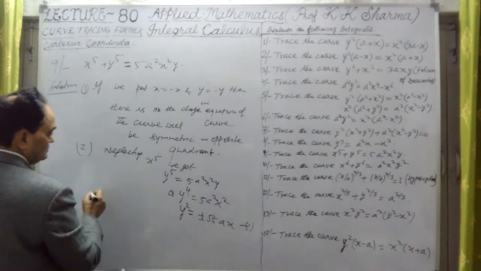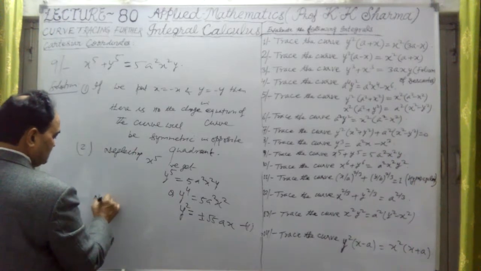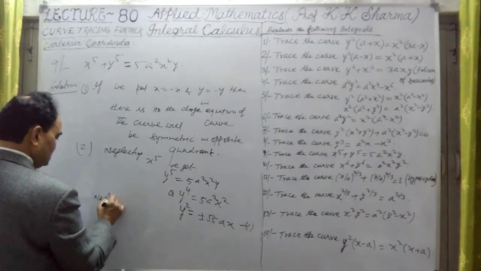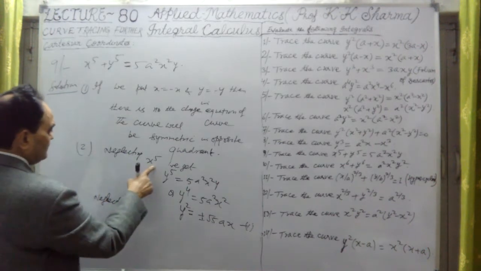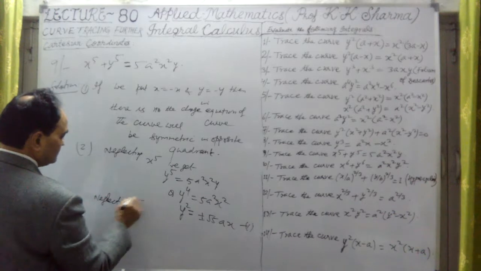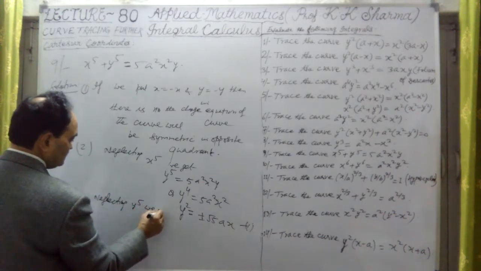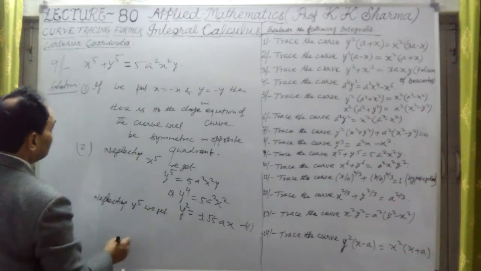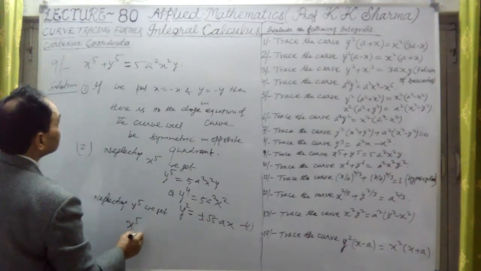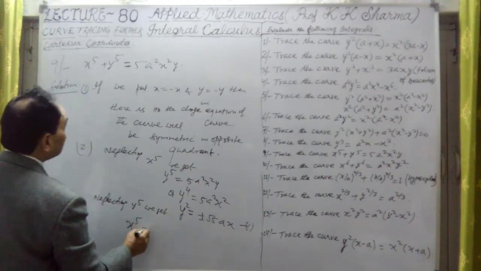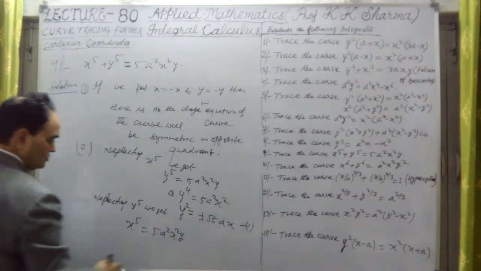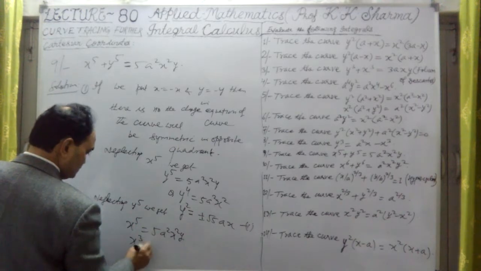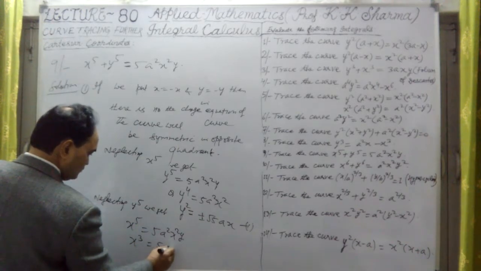Now neglecting y^5, we get the given equation as x^5 equal to 5a^2 x^2 into y, or x^3 equal to 5a^2 into y.